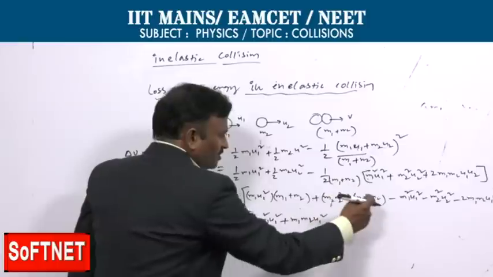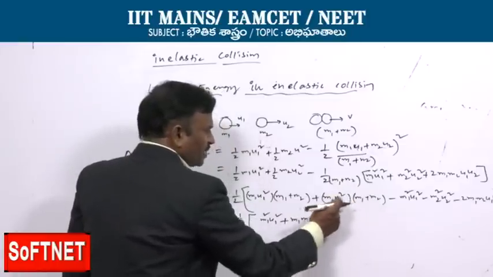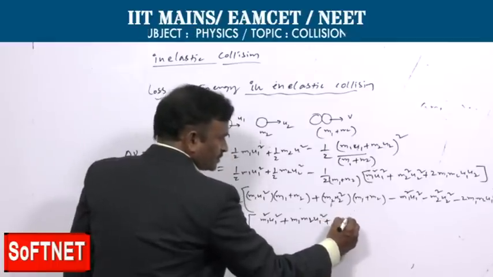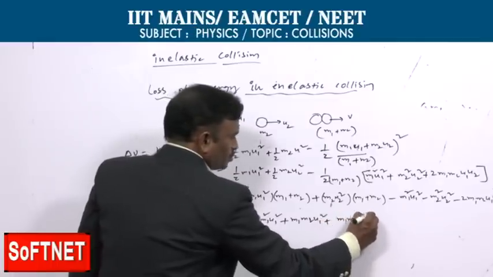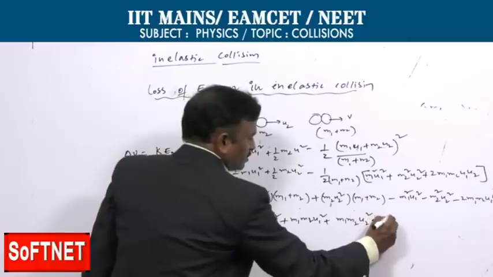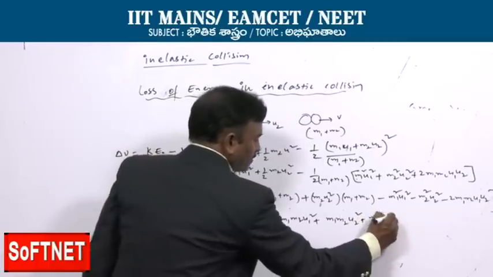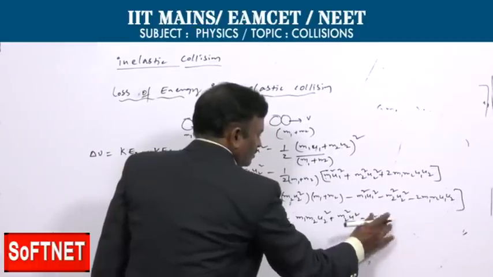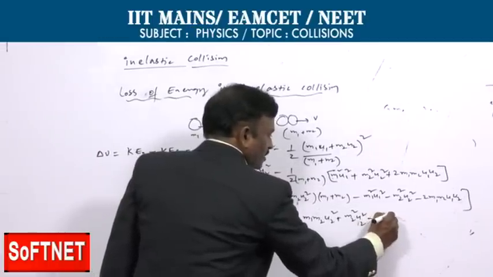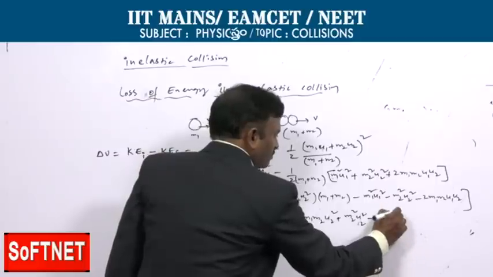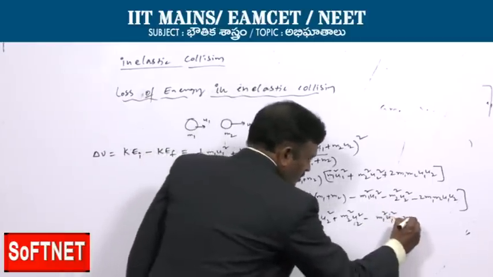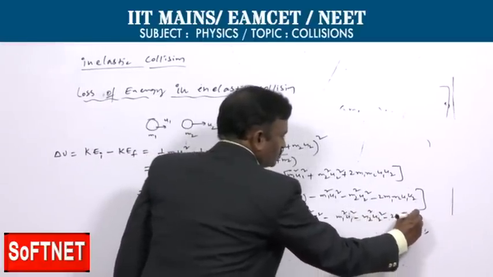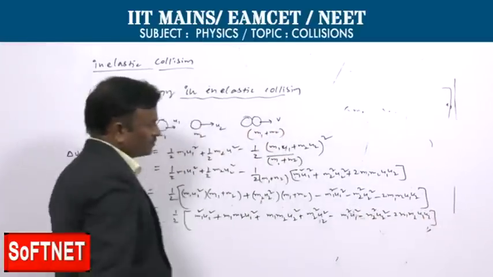Similarly for each term: m1 m2 u2 square plus m2 square u2 square minus m1 square u1 square minus m2 square u2 square minus 2 m1 m2 u1 u2.